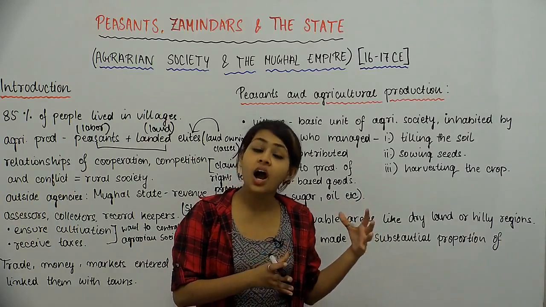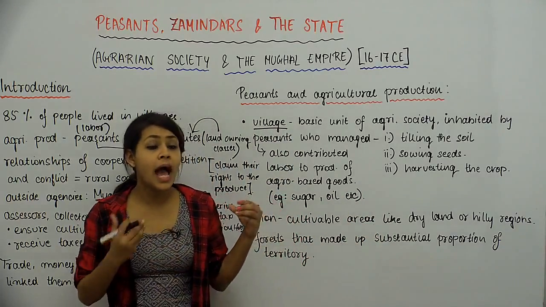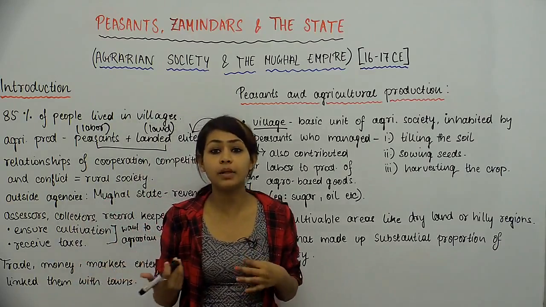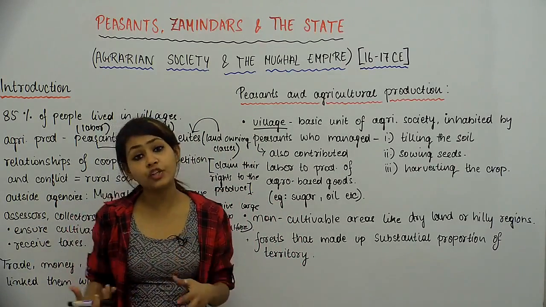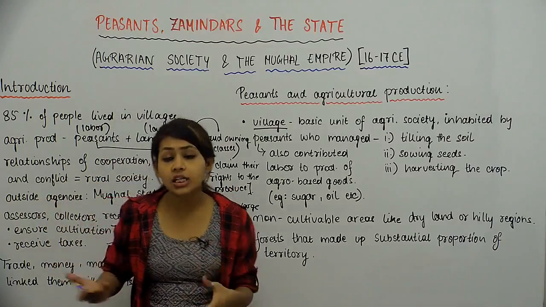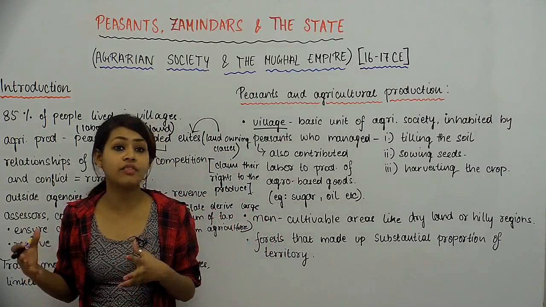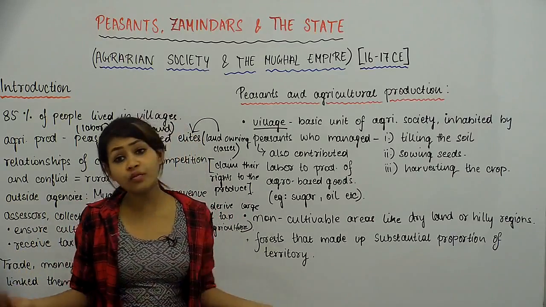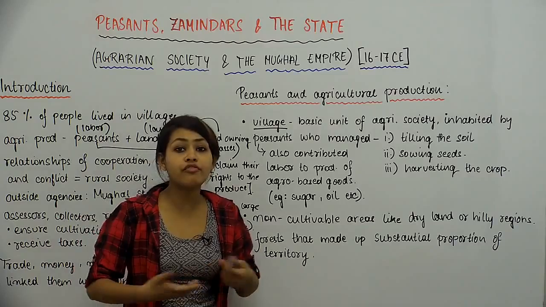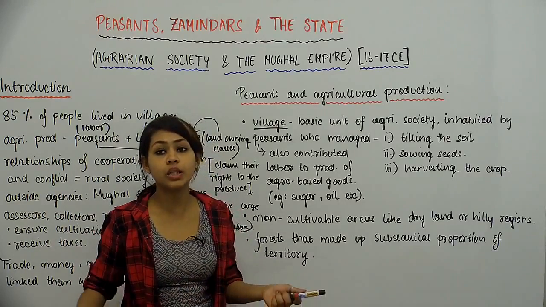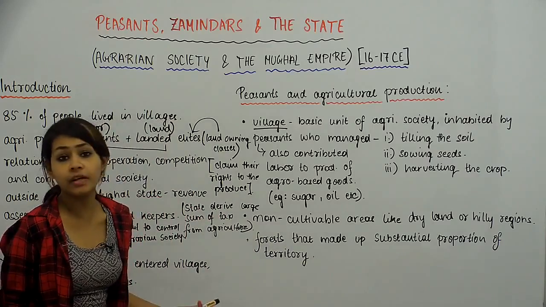So there's the cultivable area, the one that we can use for cultivation, and then there is the non-cultivable area, which we can use for a variety of other purposes, but we can't use it for cultivation. So from an agricultural perspective, that land is not very useful for us. However, we can do other things with that land. We can build houses on it, we can build factories on it, we can do a lot of things with it, but from the agricultural perspective, that land is not very important for us.